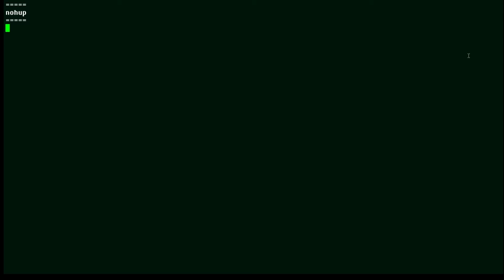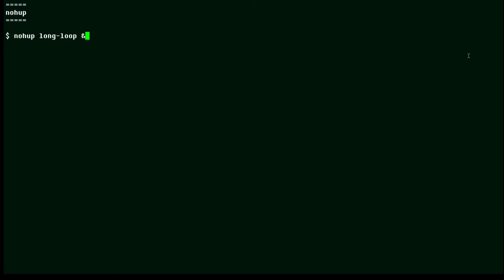In this Linux tip, we're going to look at the nohup, no hang-up command that you can use to keep a process from being terminated when you log out. The nohup command keeps SIGHUP, or hang-up, signals from preventing the process from continuing.